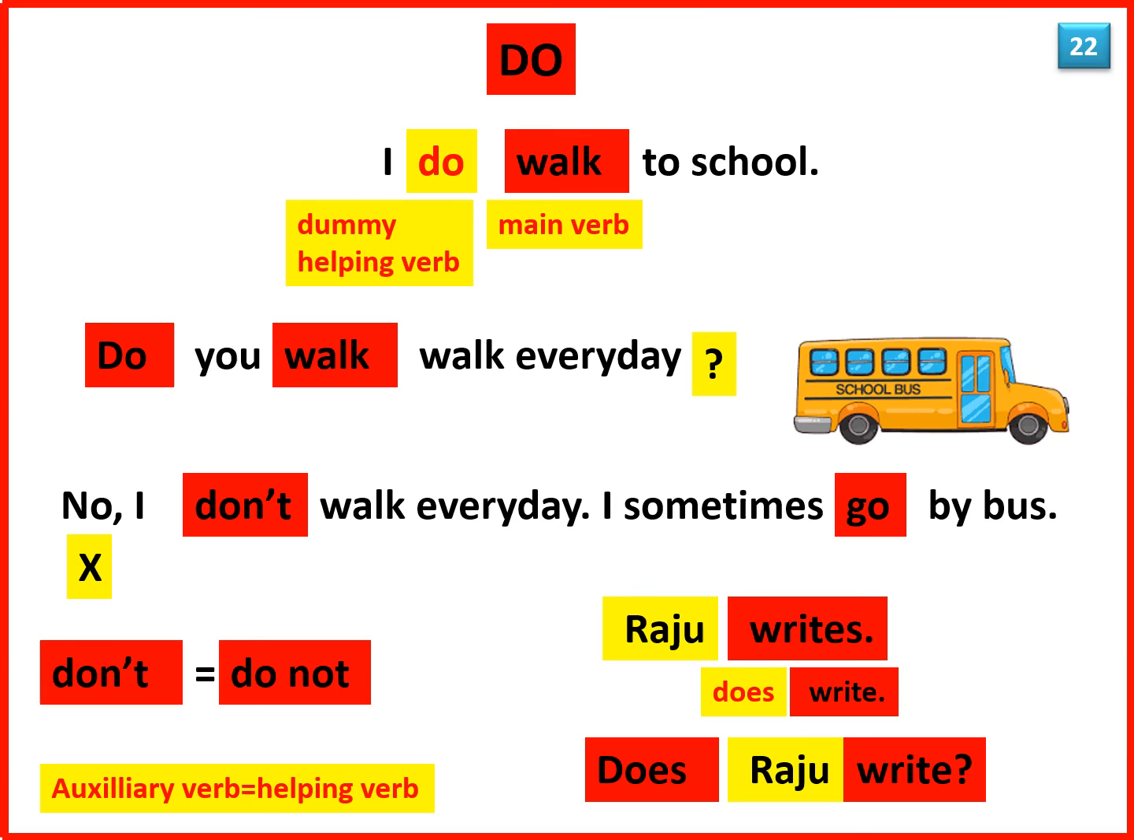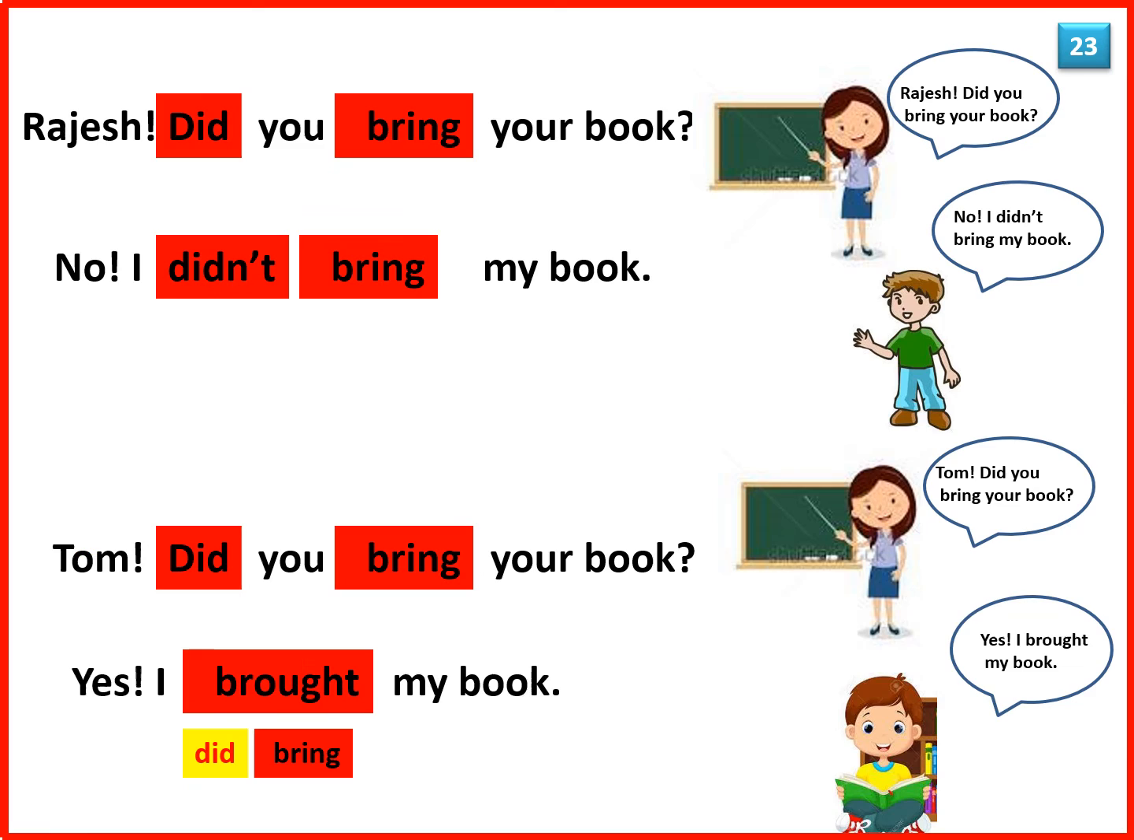Do is a dummy auxiliary because it's hidden in the statement. I do walk to school becomes I walk to school. So do as a helping verb is used to make questions and negative statements. It's used in statements to emphasize what you're saying. I do walk to school.